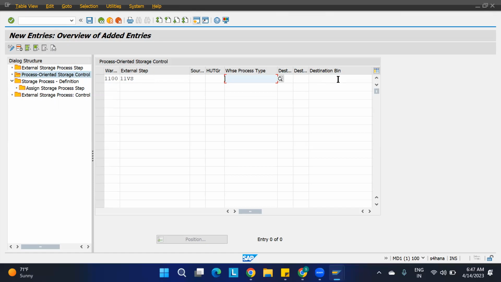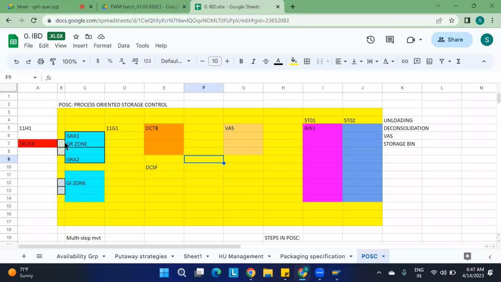As of now, we have taken the rule based approach. We have given the destination, and the destination is defined for the unloading. So what is happening here: the source I am giving is the door, and the destination it is taking is the GR zone. This is the next step for the deconsolidation. It should move from here to the deconsolidation station. So the source is already there.